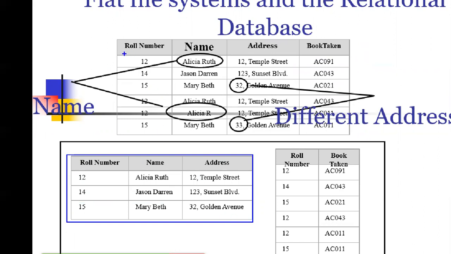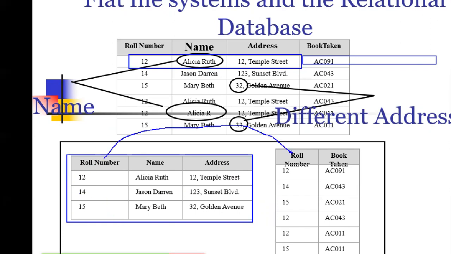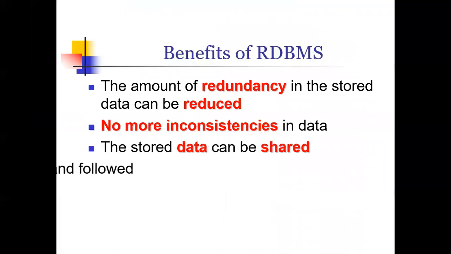In the previous system, every department used to maintain the personal details as well as the department-related information. In the new system, this information is maintained separately and only the roll number is referred to in all the places. So the same data, stored in one centralized location, is shared across each department. This again reduces redundancy and inconsistency across the different departments.